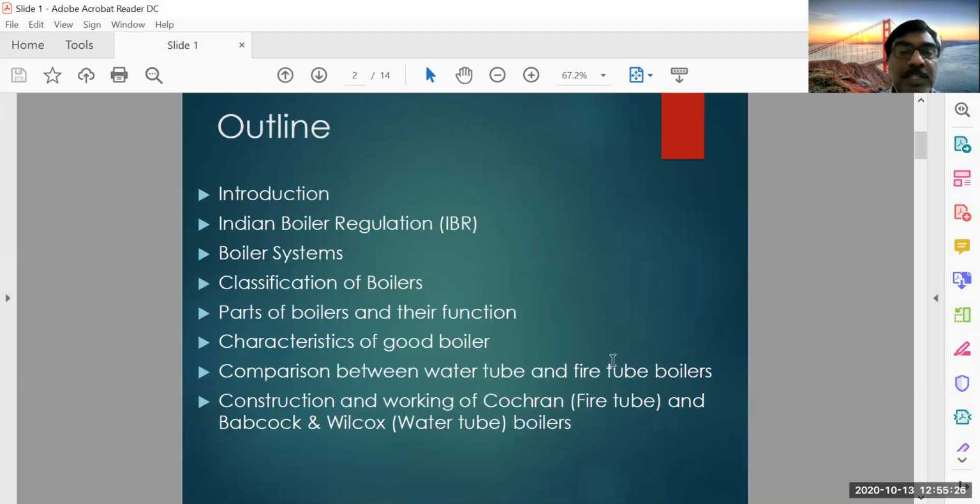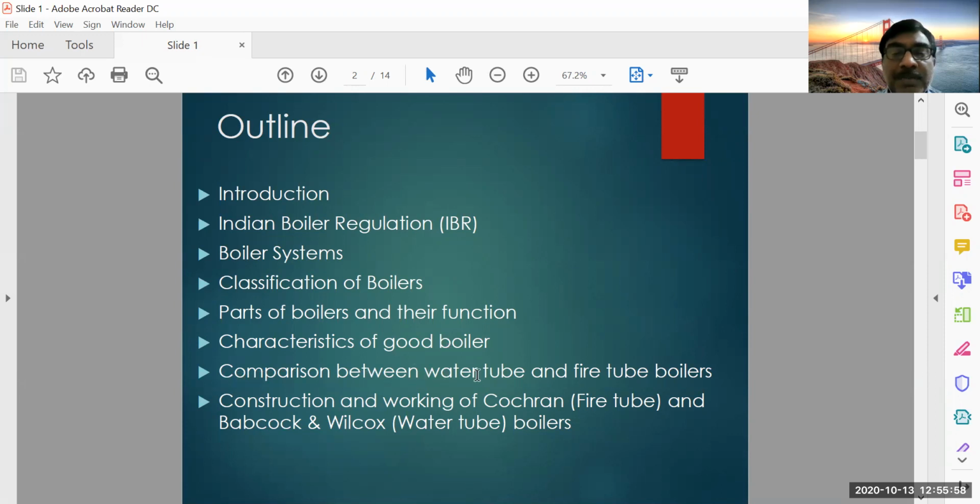So the outline goes like this. Introduction, meaning some basics of the boiler, the Indian Boiler Regulation IBR, and the boiler systems, classification of boilers, parts of the boiler and their functions, and characteristics of a good boiler. Characteristics of a good boiler means the boiler needs to comply with certain aspects so that the efficiency and the safety are higher.